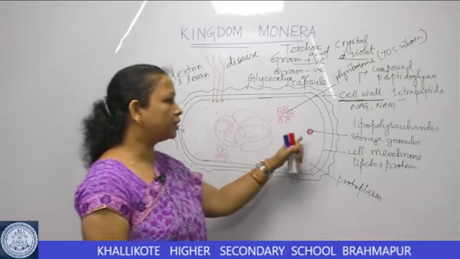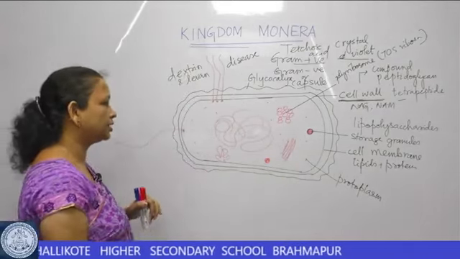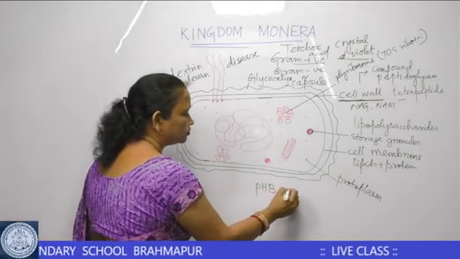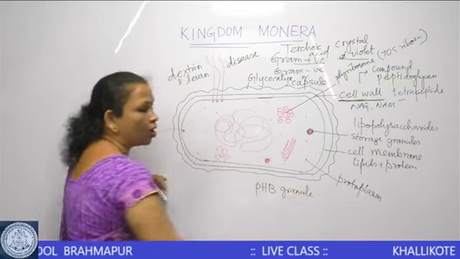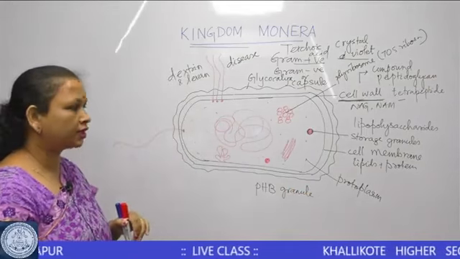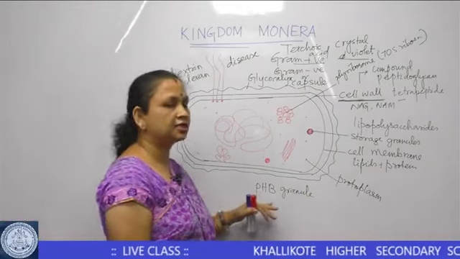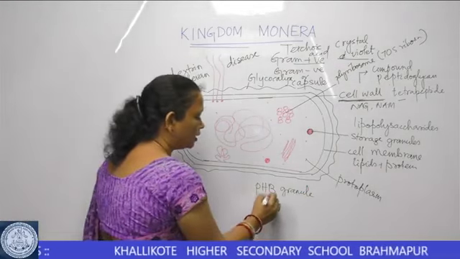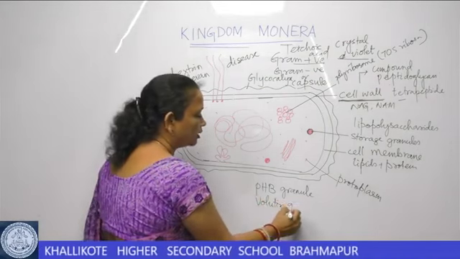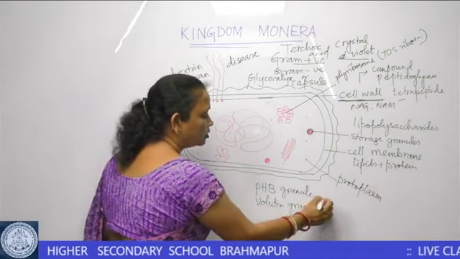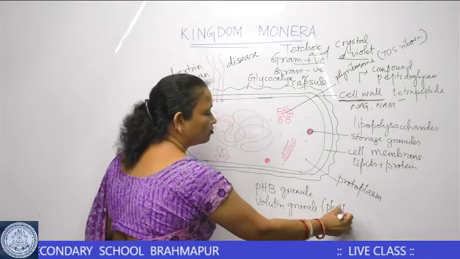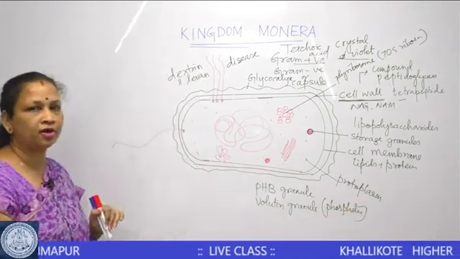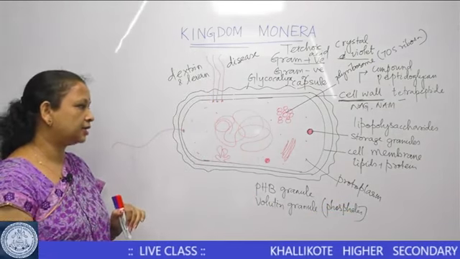Some of the common storage granules that you can see: one is called the PHB granule or polyhydroxybutyrate granule, storing excess of carbon compound. The other compound is the volutin granule, which stores compounds of phosphates. So these are also commonly found inside a bacterial cell.